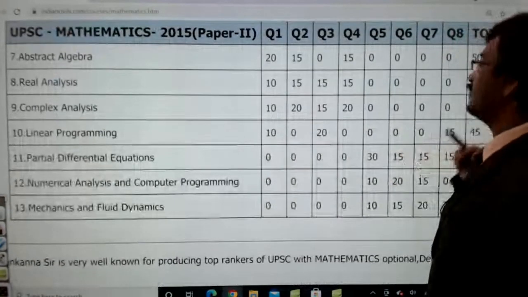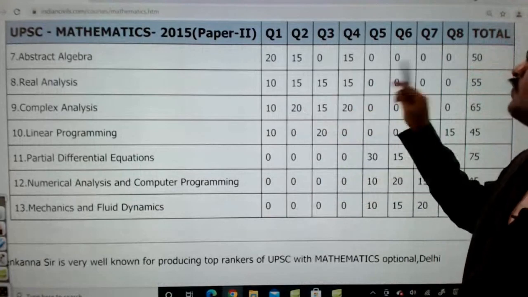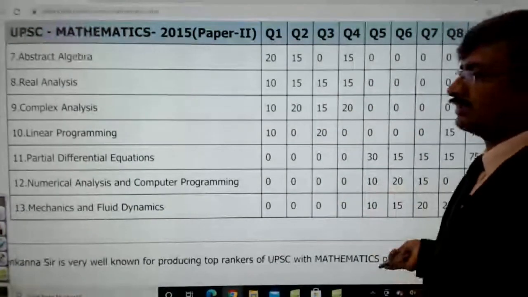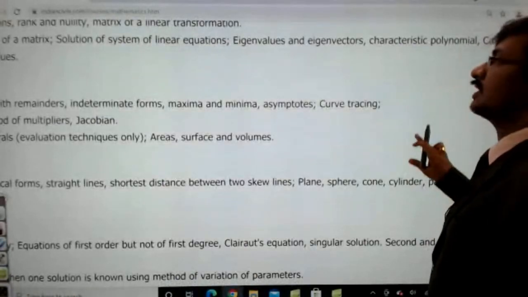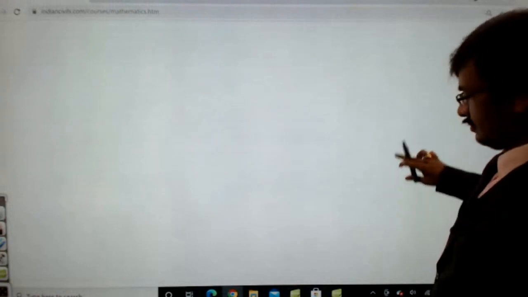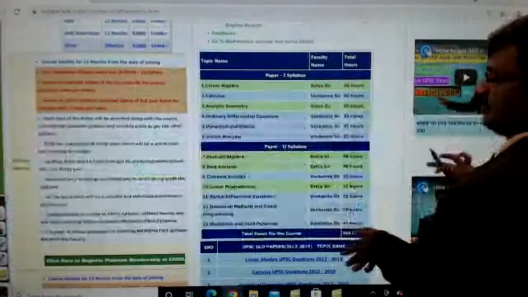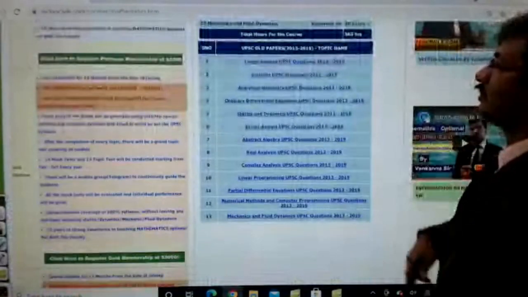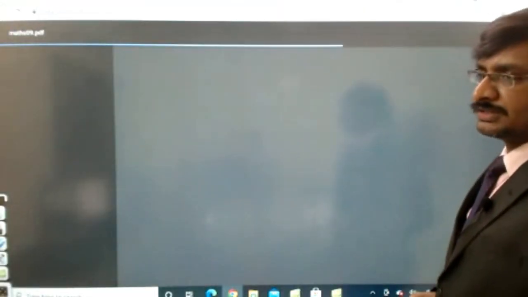And here it is given for 65 marks, and in that question numbers 1, 2, 3, 4 were given. So complex analysis. Got it? So this is the kind of questions you can expect. Let us see some of the model questions.